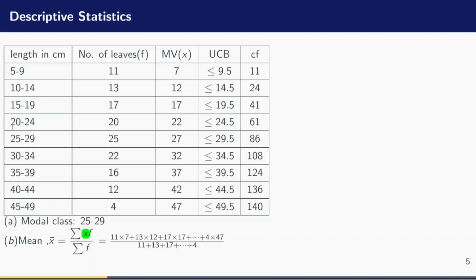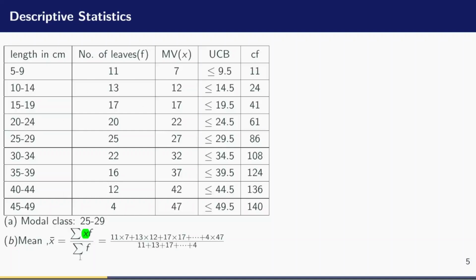If you add 20 plus 24, the result is 44, divided by 2, 22, right down until you add this and divide by 2, you get 47. So this is what we call the class mark or the mid value, which represents each of these class intervals that are here. And this is a value we are going to use in order to find the mean.